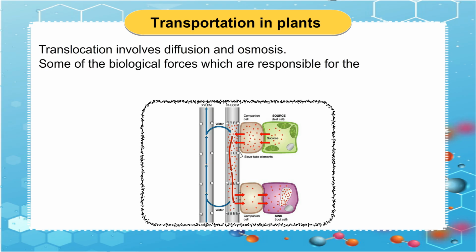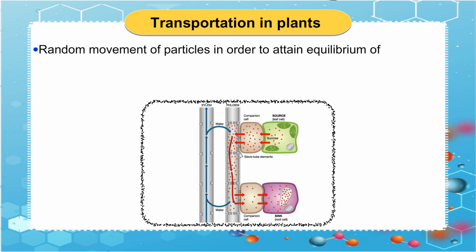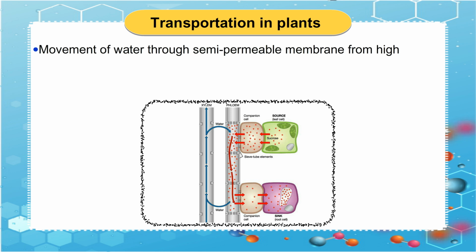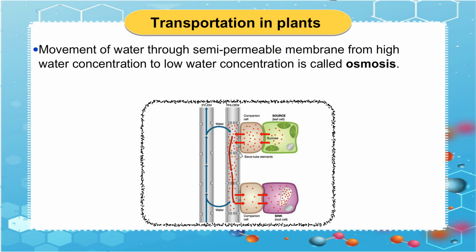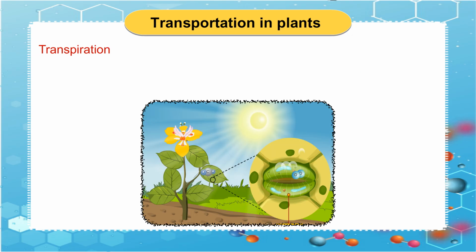Some of the biological forces which are responsible for the transportation of food in plants are as follows. Random movement of particles in order to attain equilibrium of concentration is called diffusion. Movement of water through a semi-permeable membrane from high water concentration to low water concentration is called osmosis.